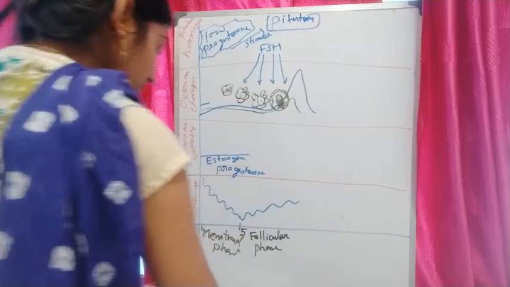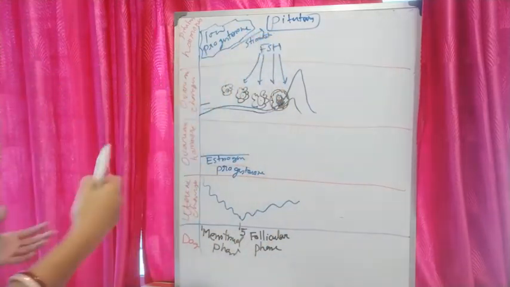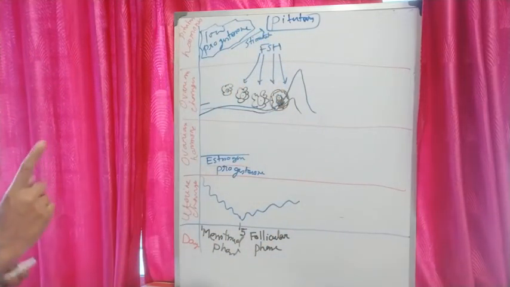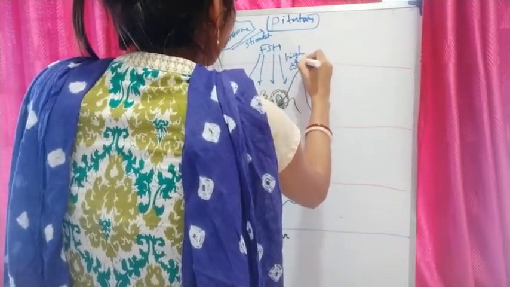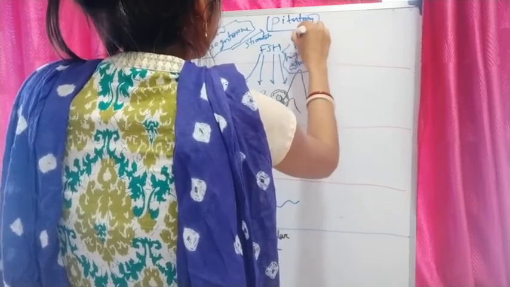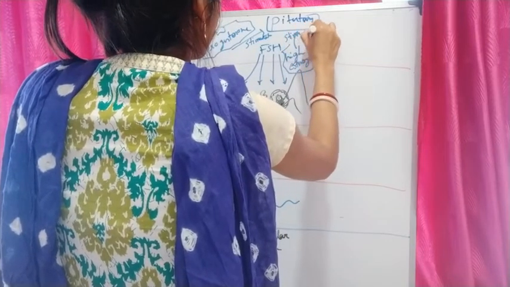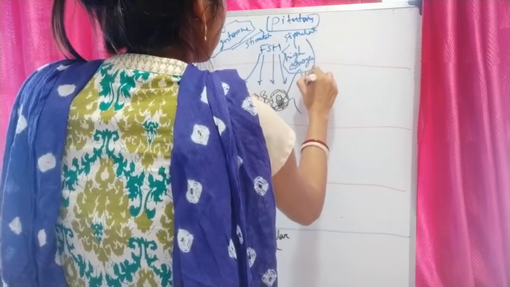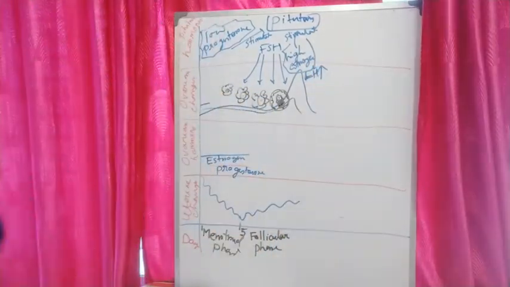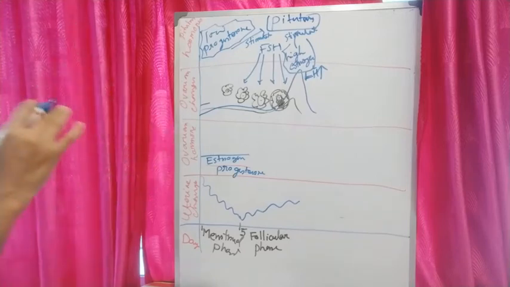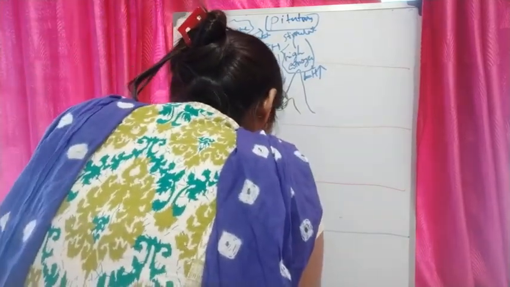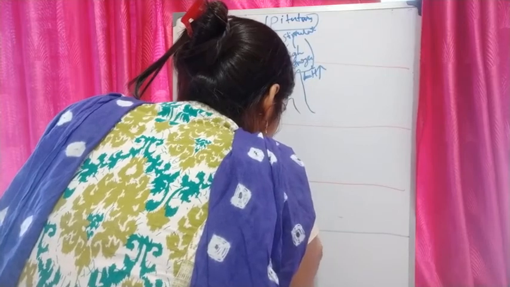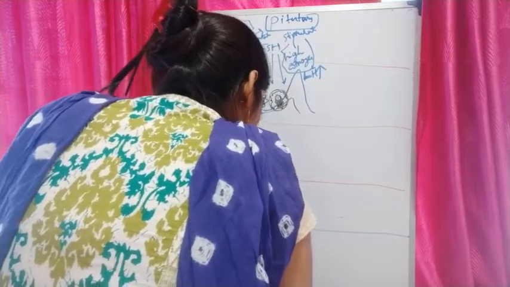High estrogen level will stimulate the pituitary to release LH. So the amount of LH will be high at that time, and ovulation will occur. Just imagine that is the 13th day, and that is the 14th day.